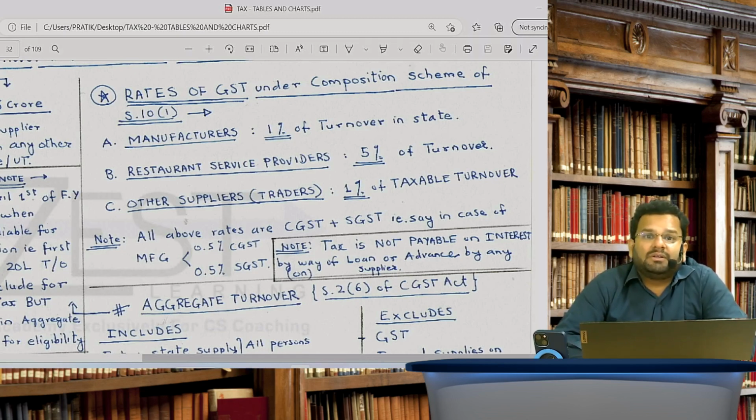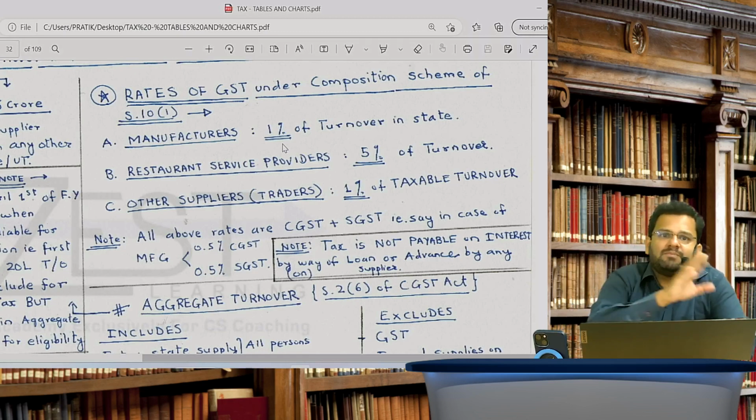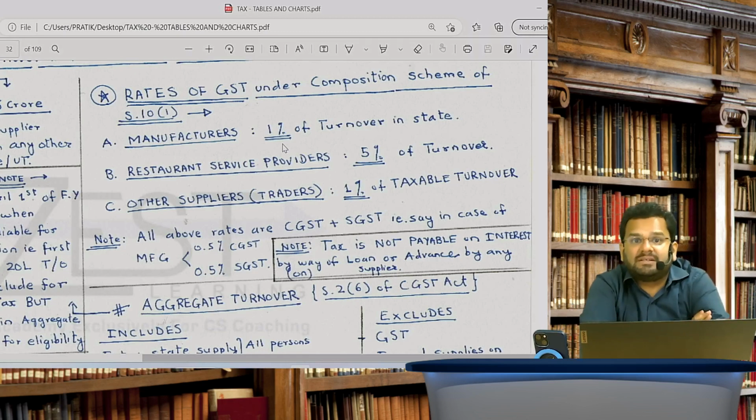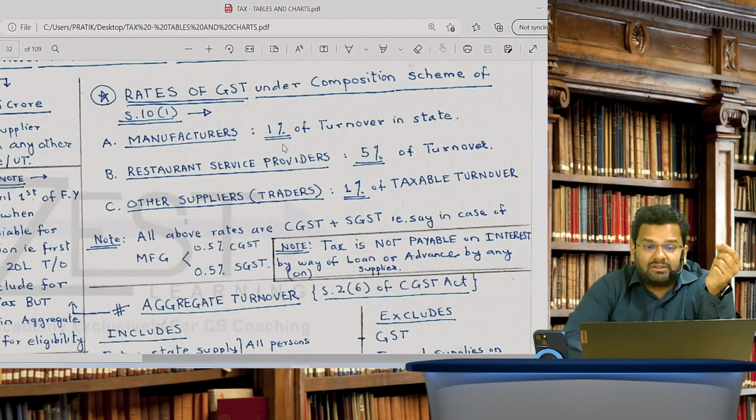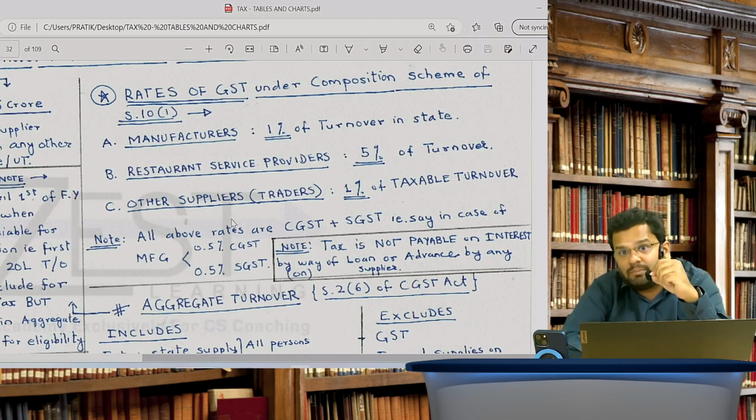If I opt for this scheme, and I'm a manufacturer, then the rate of GST is 1% of turnover in the state. It's 0.5% CGST, 0.5% SGST. Then for other suppliers, means traders, also it is 1%, but it is 1% of taxable turnover.